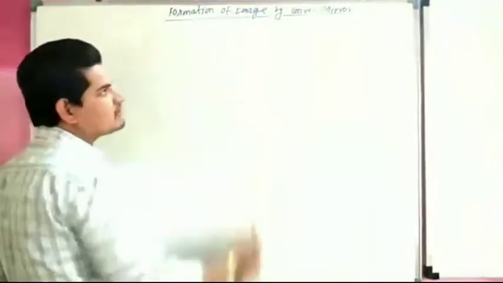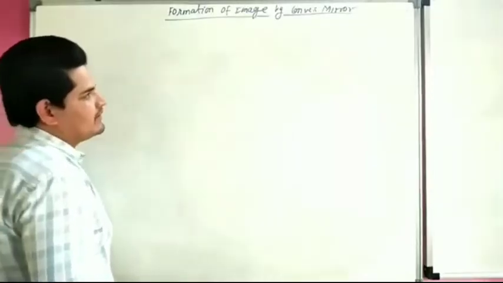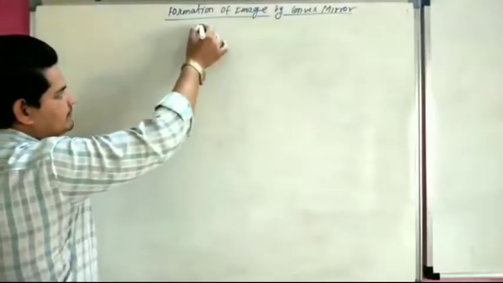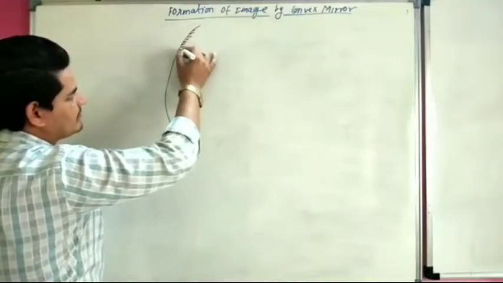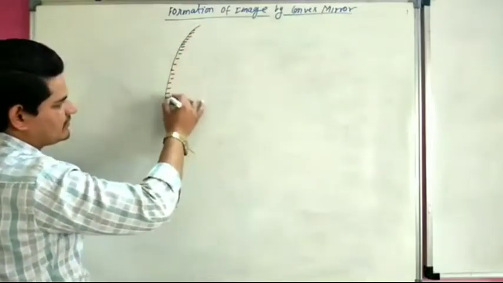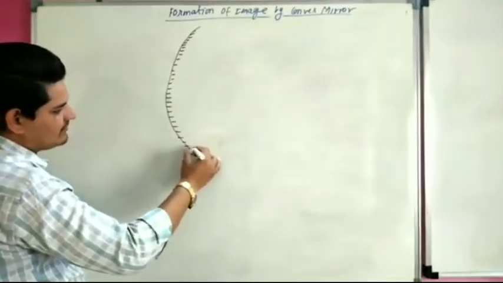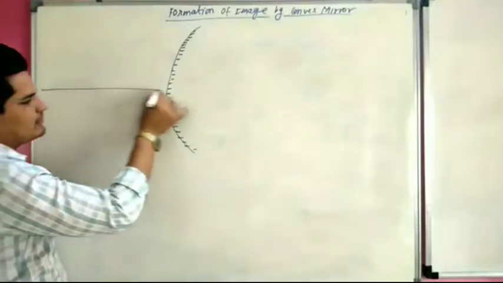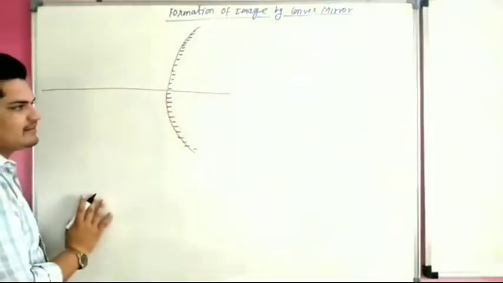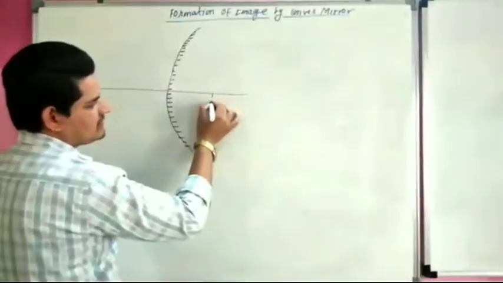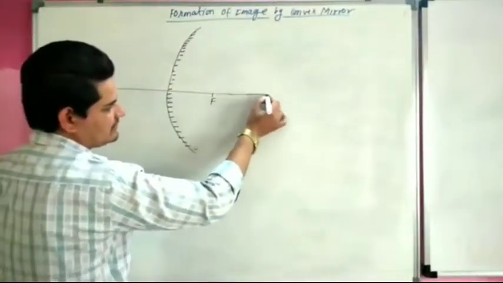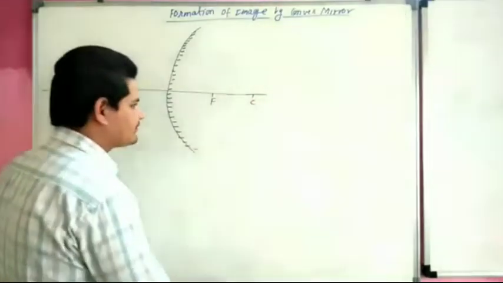There are two cases. This is our convex mirror. We already know this is principal axis. This is focus and this is center of curvature.